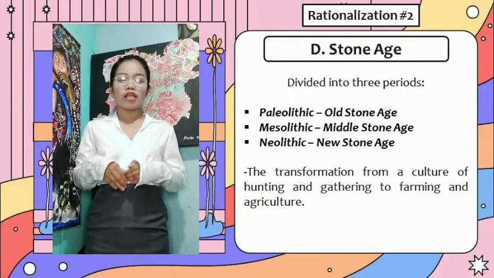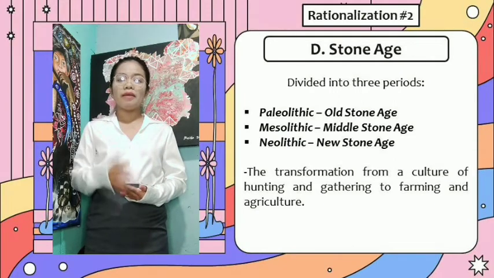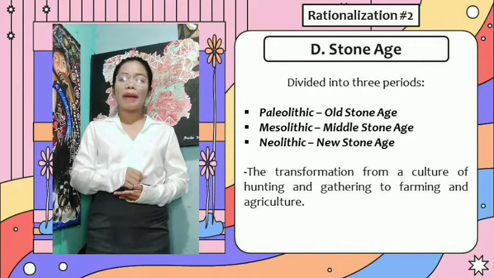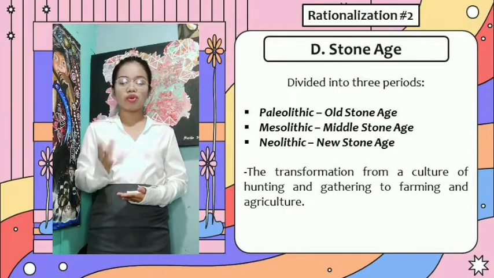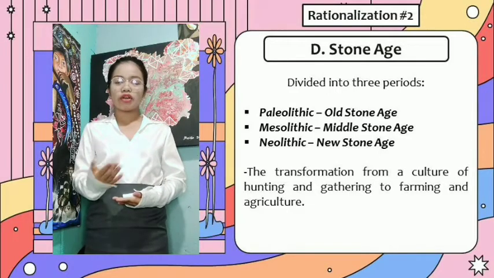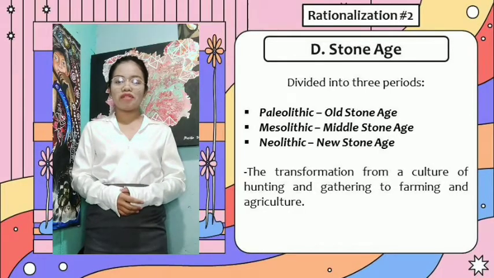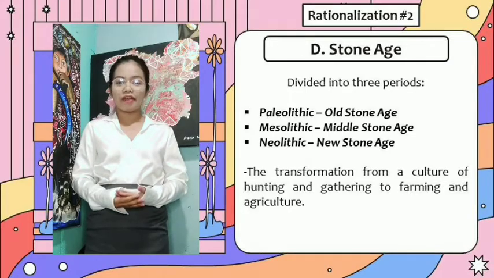Or letter D, Stone Age. Stone Age is divided into 3 periods, which are Paleolithic or Old Stone Age, Mesolithic or Middle Stone Age, or Neolithic or New Stone Age. The transformation from a culture of hunting and gathering to farming and agriculture.